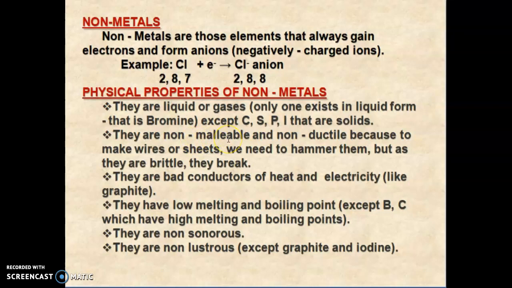They are non-malleable and non-ductile, because to make wires and sheets we need to hammer them, but as they are brittle they break. They are bad conductors of heat and electricity, except graphite. They have low melting and boiling points except boron and carbon, which have high melting and boiling points. They are non-sonorous and non-lustrous except graphite and iodine. So these are the physical properties of non-metals.